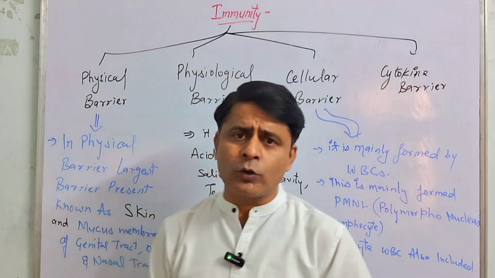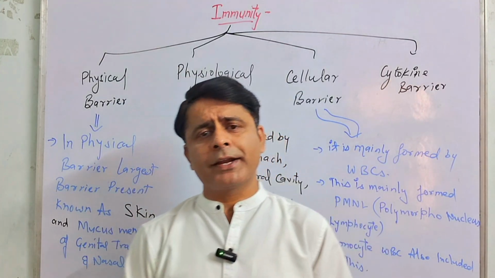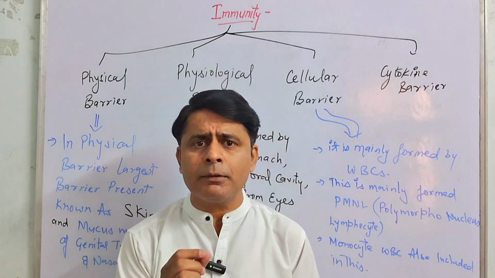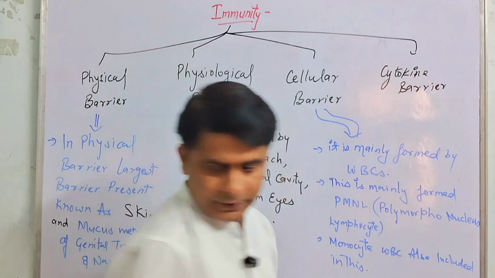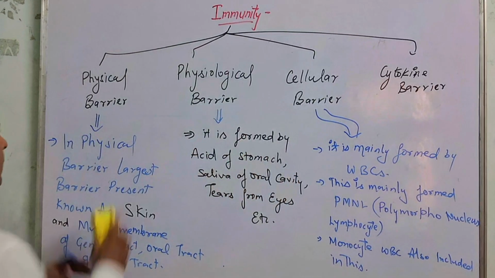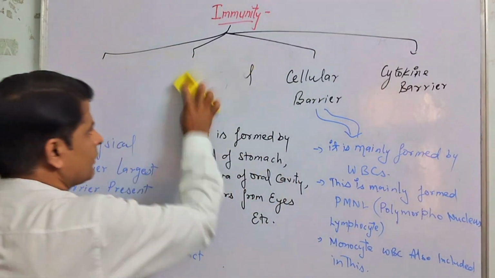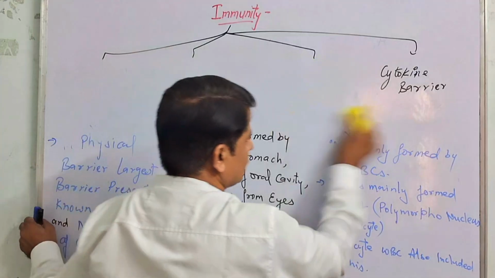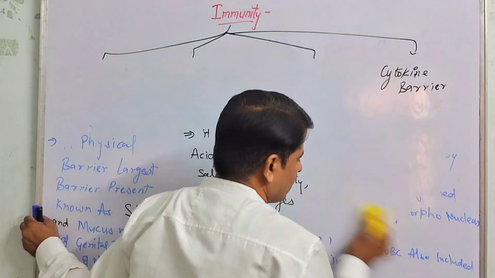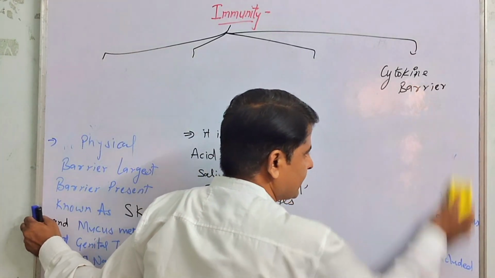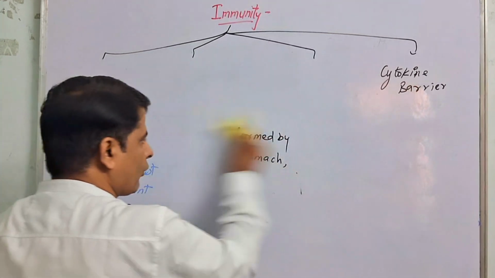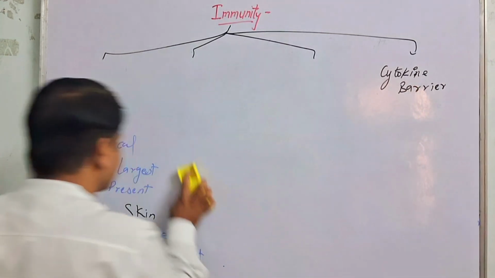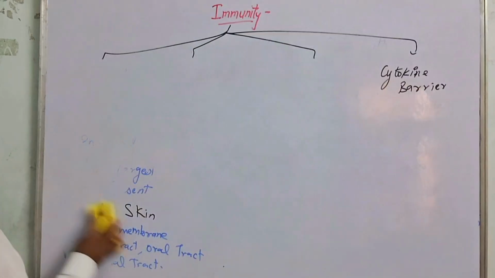And after that, the cytokine barrier. So what is the cytokine barrier? The cytokine barrier is formed by the virus-infected cell. What is the meaning of cytokine barrier? It is a type of protein. It is formed by a type of protein known as alpha interferon, and alpha interferon is secreted by the virus-infected cell.